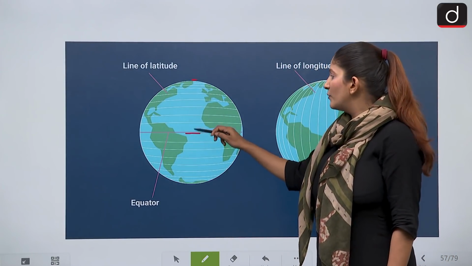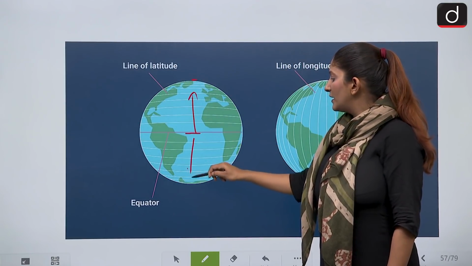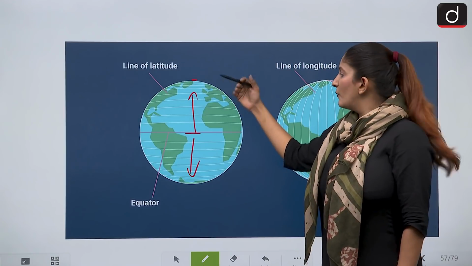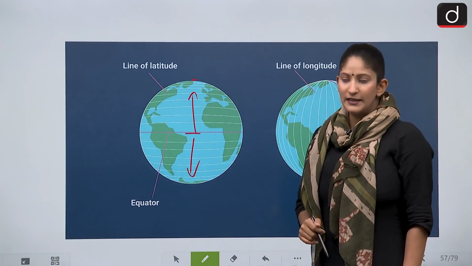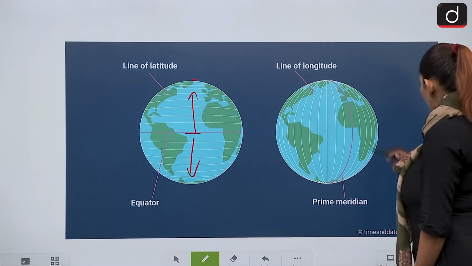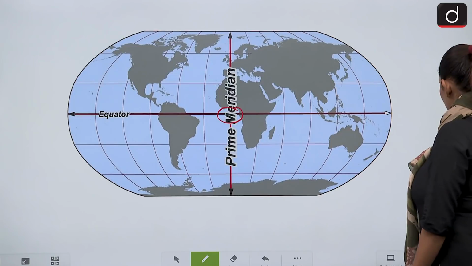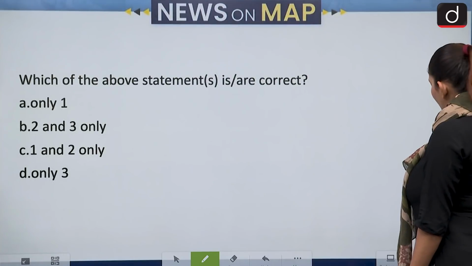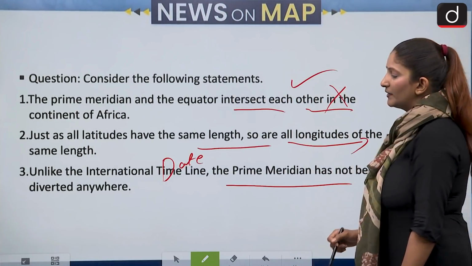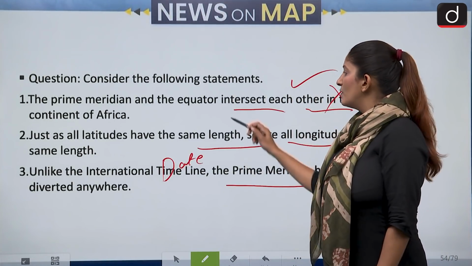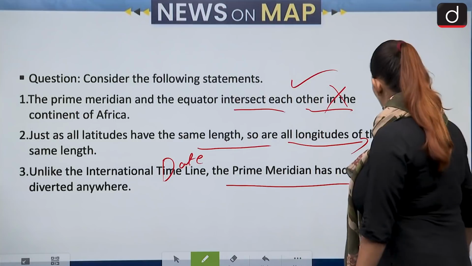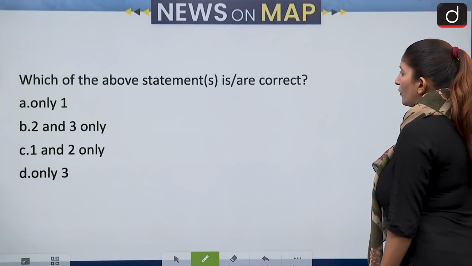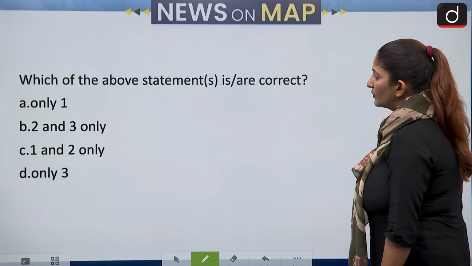As we move towards the pole, southward or northward, the length keeps on decreasing. Longitudes are the same length because they are semicircles in nature. Eastern and western hemispheres are of the same size. That is why they are of the same length, but latitudes are not. So first and second, both are not correct.